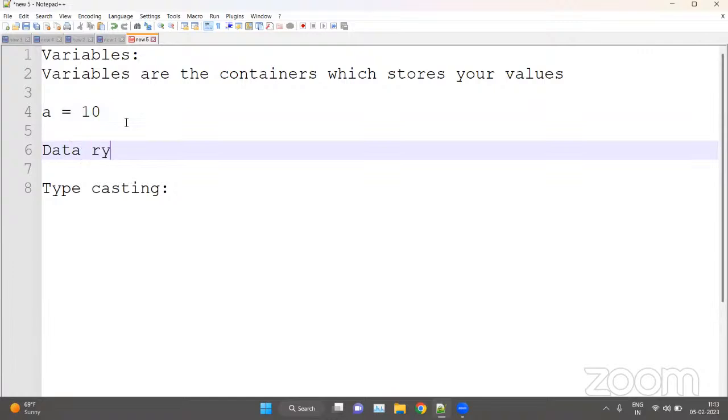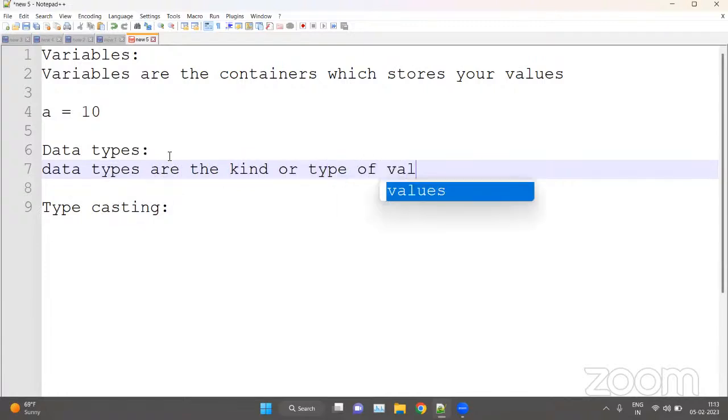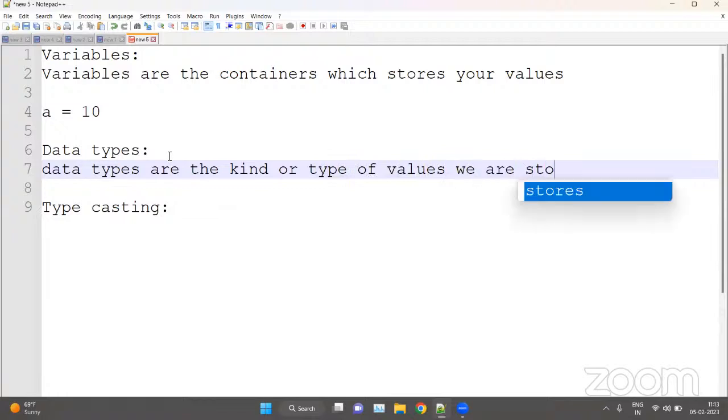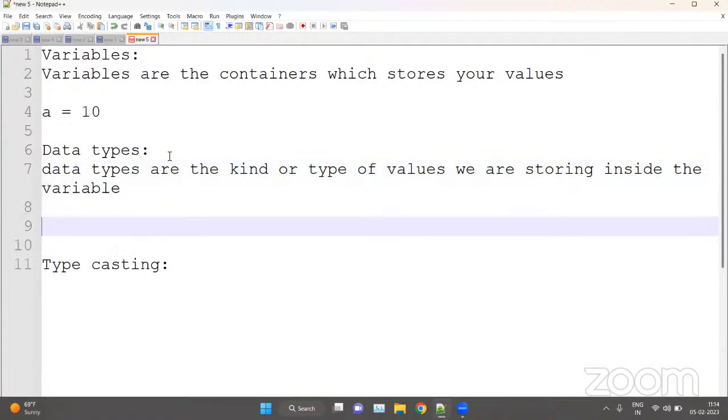Now we have data types. Data types are the kind or type of value we are storing inside a variable.